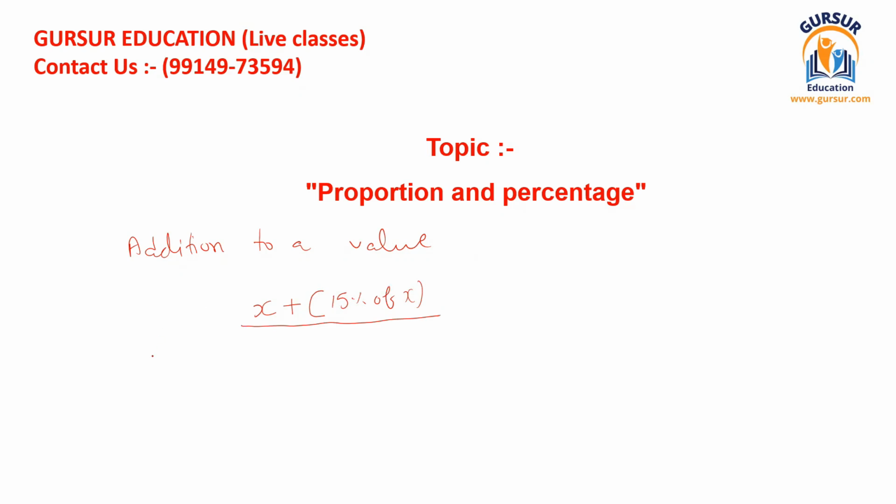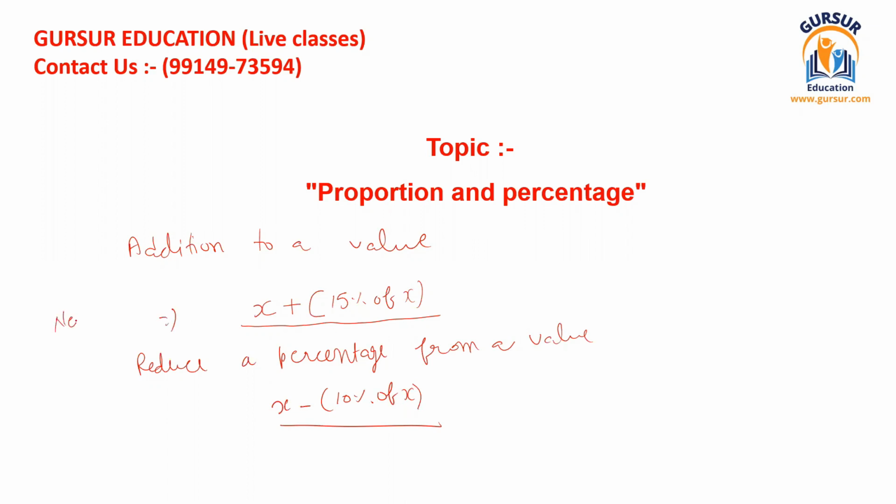And in case you have been given that you have to reduce some specific percentage from a value, then what you have to do, you just have to write the equation like x minus the percentage which is given. Suppose this is 10% of x. So in this way you can find the new value. So here I have given you the formula for finding the new value of a value after addition or a reduction or subtraction.